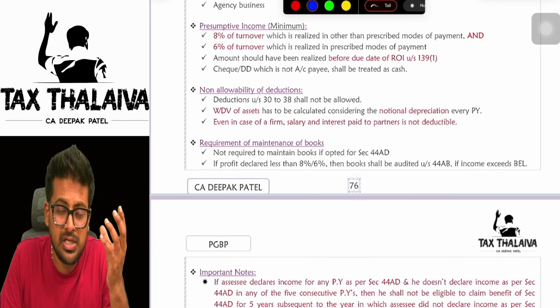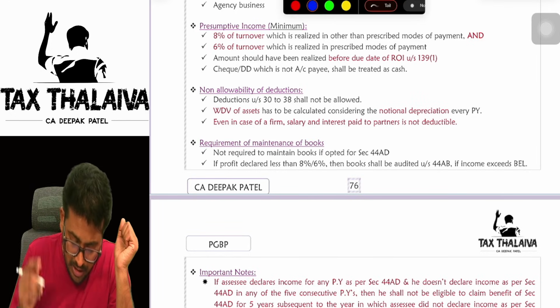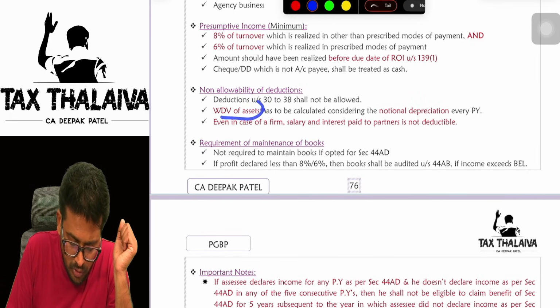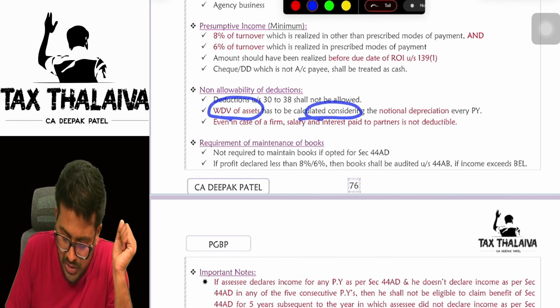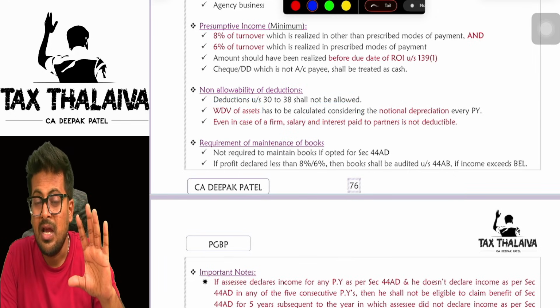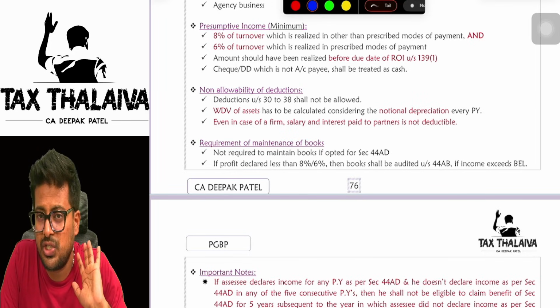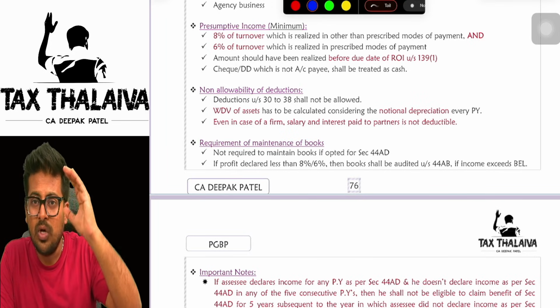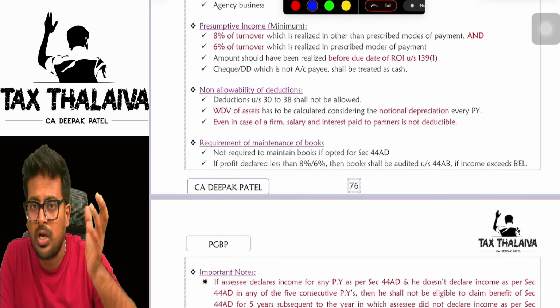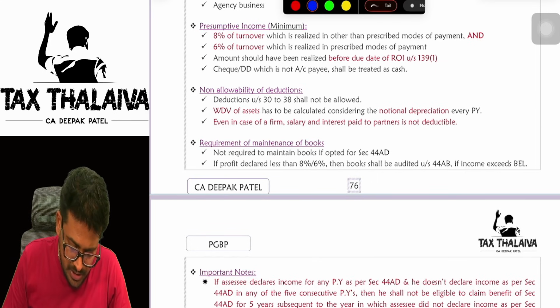Sir, what about the depreciation? Then my asset will not get depreciated. That will be depreciated. WDV of asset has to be calculated considering the notional depreciation. Means for calculating your PGBP income, you will not claim any depreciation under section 32. But in order to reduce the block, you will calculate notional depreciation.